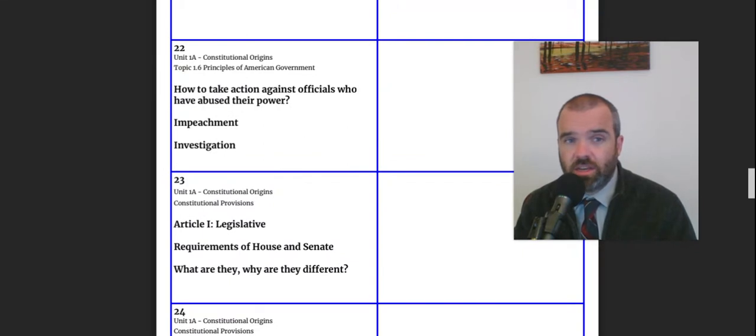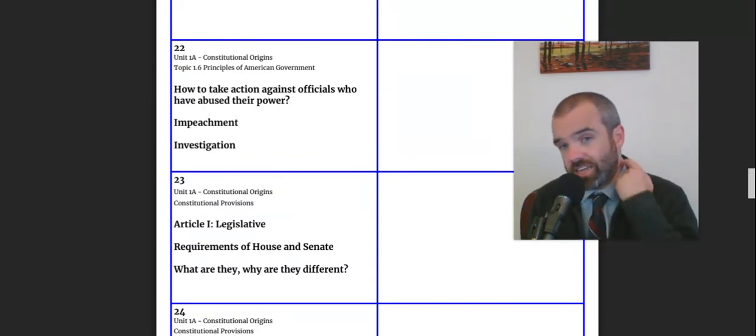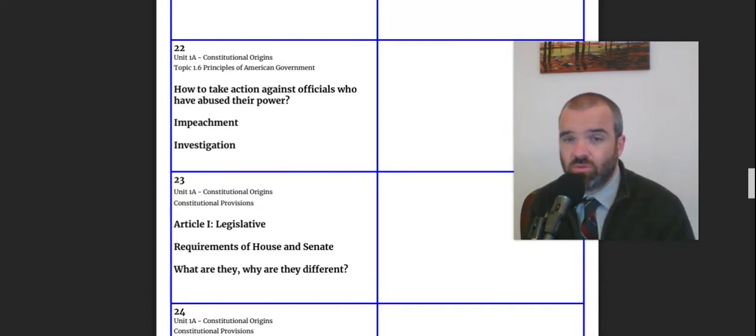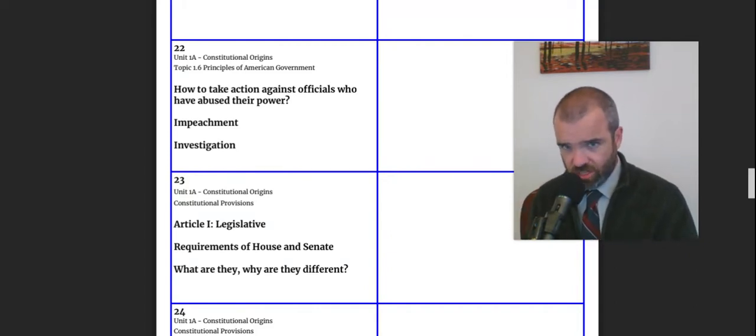Speaking of checks and balances, we can talk about the power of impeachment. This is one of the examples that we go a little more in depth on. It's very significant, especially in the modern era, since we've recently had a president who was impeached. Impeachment is to charge an elected official or a court judge with a crime. The House of Representatives officially charges someone with a crime by impeaching them with a majority vote. Then there's a trial in the Senate. And then the Senate has to vote by a two-thirds majority to convict.